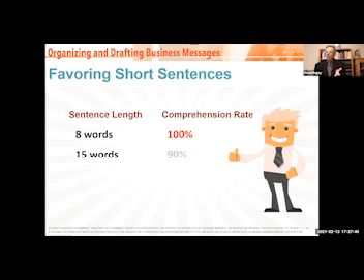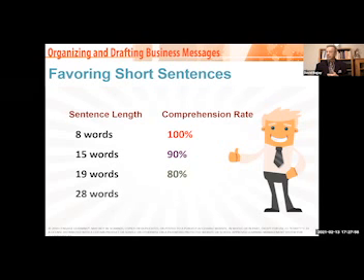Watch this. We're going to not even double it, and it drops down to 90%. Oh my gosh, now we got 19 words. It's down to 80%. So the longer the sentence, the less people are going to understand it. Words will confuse them. You may have redundancy in the process. 28 words, 50%. Between all these, oftentimes, my experience has been when you read something, 8 words is so much easier to comprehend.